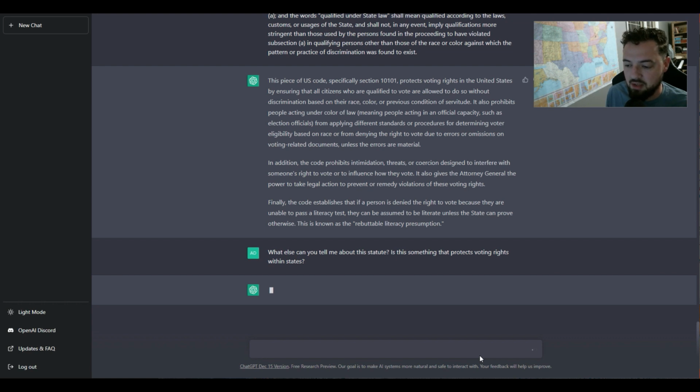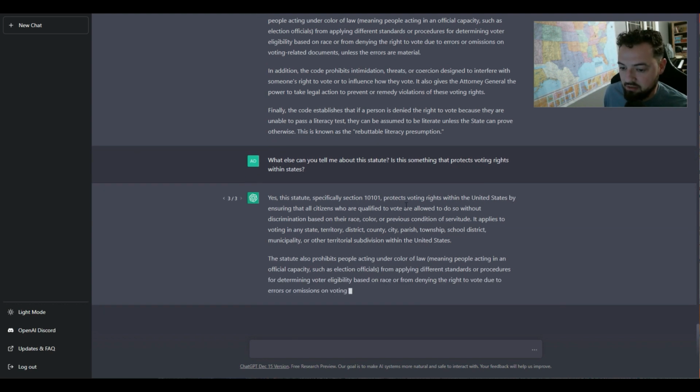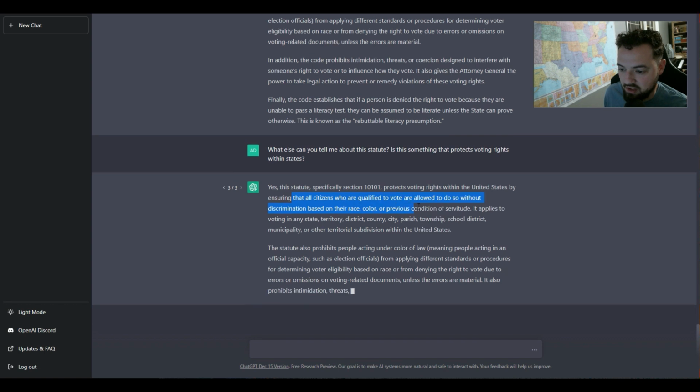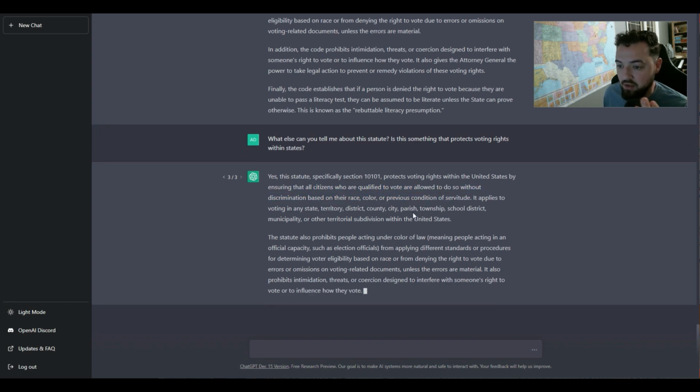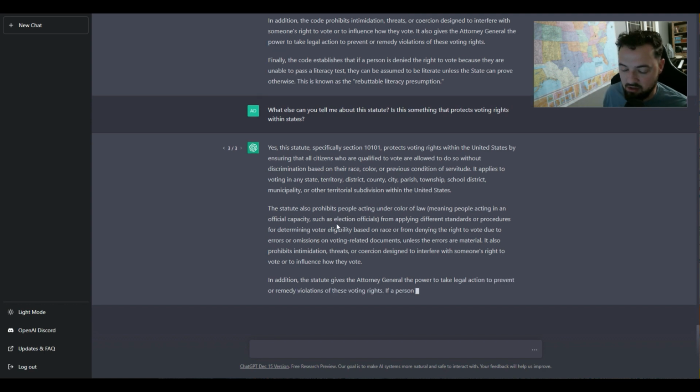That usually means that, regardless of what the states are doing, the states can't do less than this in almost all regards. So this says specifically that the statute does protect voting rights, and ensures that all citizens are qualified to vote, even if you can't pass a literacy test. That used to be a discriminatory tactic.